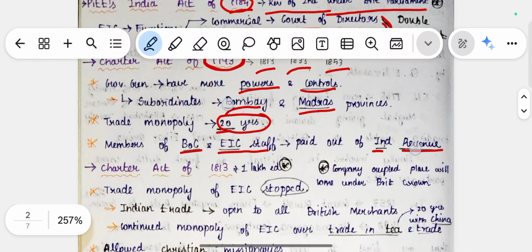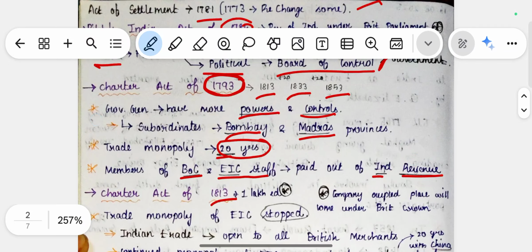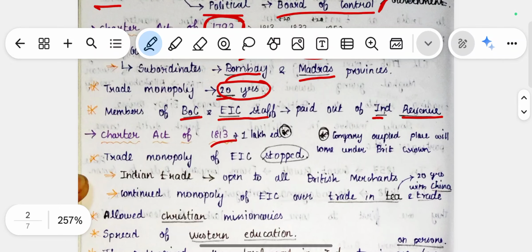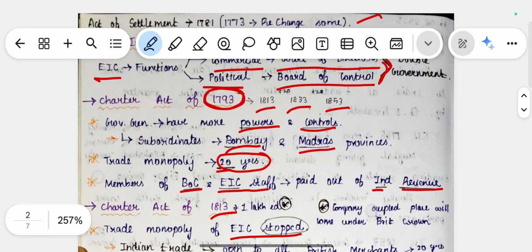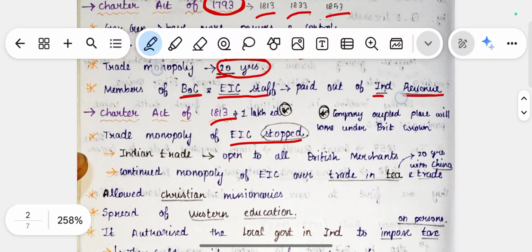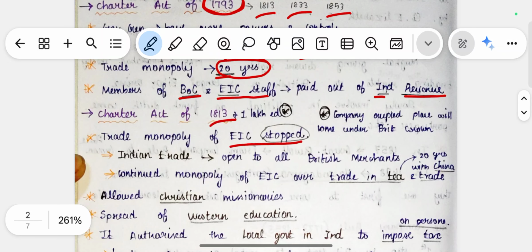The next one is the Charter Act of 1813, which came 20 years after 1793. In this Act, the trade monopoly of the EIC was stopped. In the Charter Act of 1793, the East India Company was given a trade monopoly for 20 years, and after 20 years this was stopped.